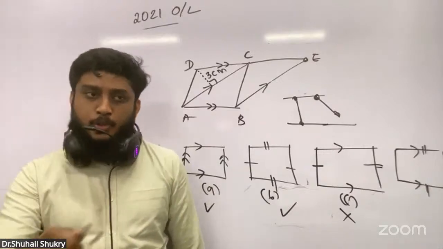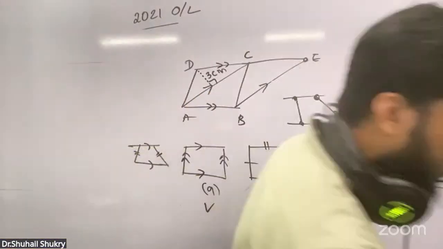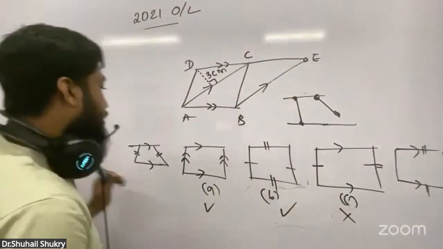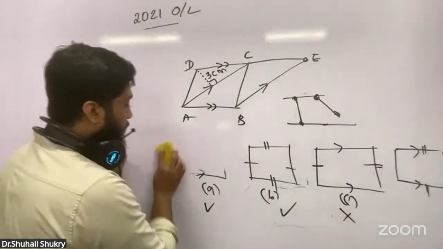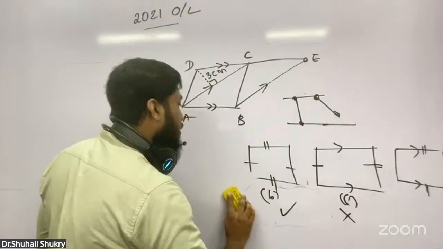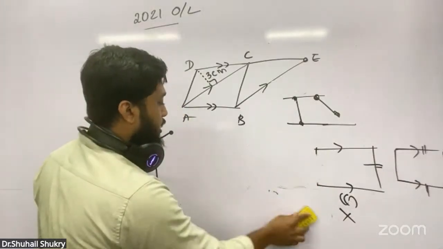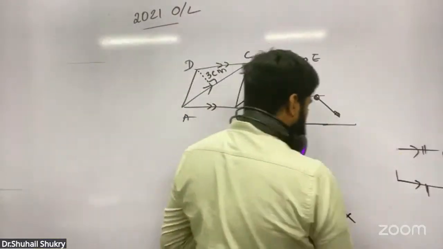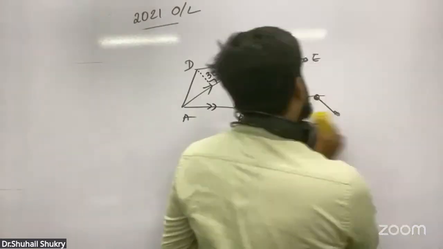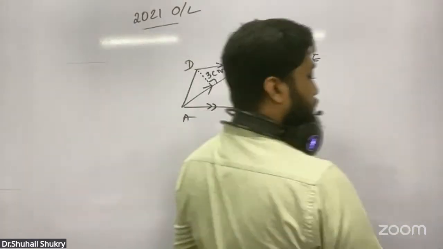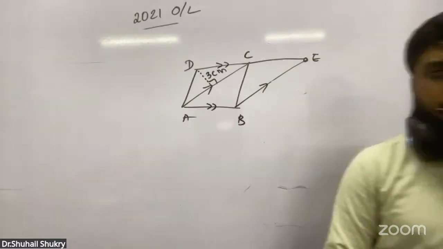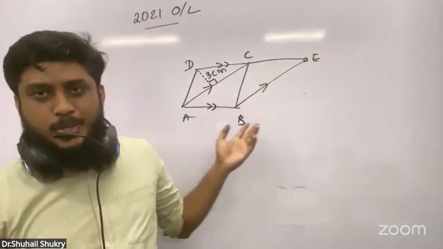If you didn't have the knowledge properly, I told this only from the first rule: opposite sides are equal and parallel in a parallelogram. Only from that phrase we got this point. So now it is not related to this question.